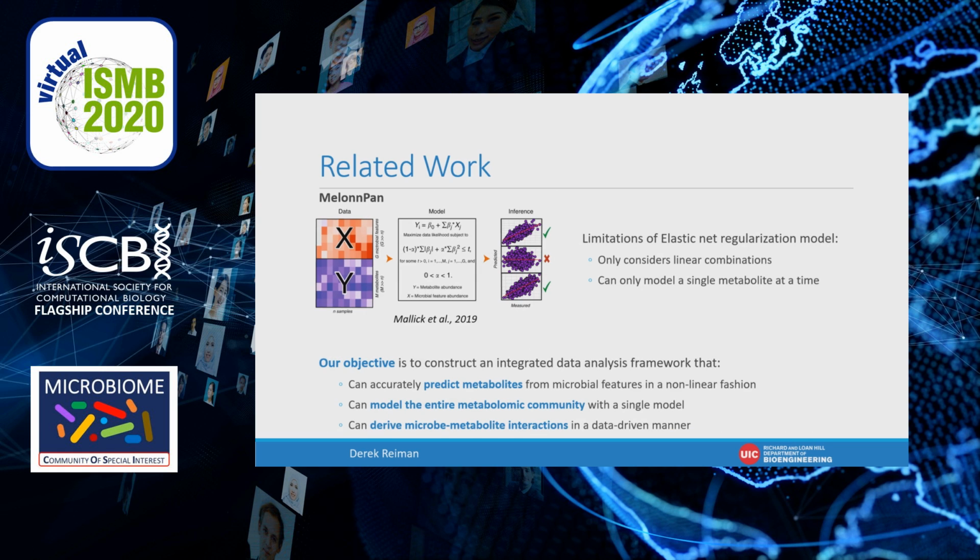More recently, a data-driven approach was designed by Malik et al. called MelonnPan, which uses linear elastic net regression to predict a metabolite's abundance from microbiome data. As a data-driven approach, it no longer requires the a priori knowledge of annotations, allowing it to learn new relationships. However, the model only considers linear relationships and can only model one metabolite at a time, reducing its scalability.